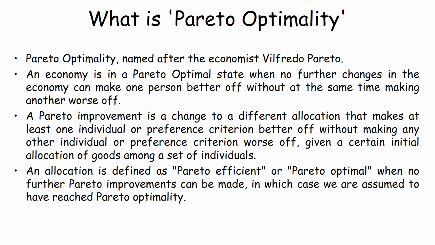A Pareto improvement is a change to a different allocation that makes at least one individual or preference criterion better off without making any other individual or preference criterion worse off, given a certain initial allocation of goods among a set of individuals. An allocation is defined as Pareto efficient or Pareto optimal when no further Pareto improvements can be made, in which case we are assumed to have reached Pareto optimality.